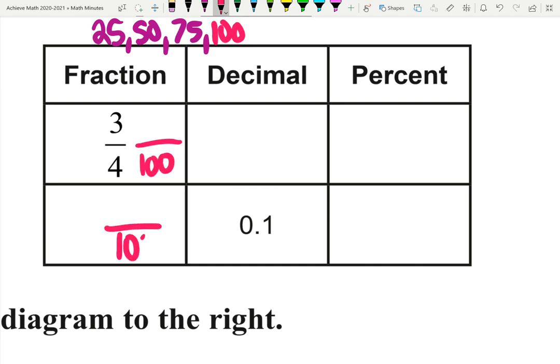3/4 is just a simplified version. The fourth term is 100, the third term is 75, hence making the percent just a number, 75%.